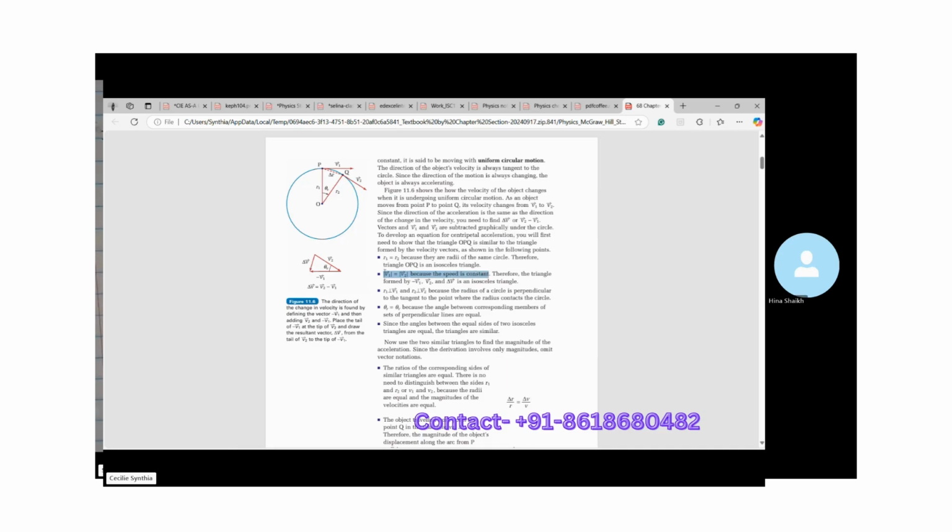The lines indicate just the magnitude. It doesn't need to be an estimate. The magnitude of velocity V1 is equal to the magnitude of velocity V2 because the total speed is constant.